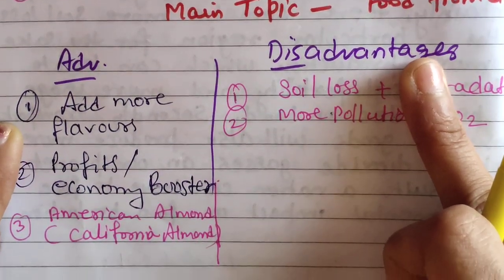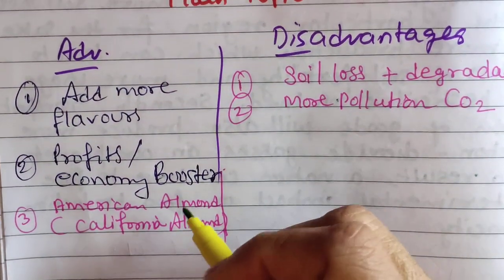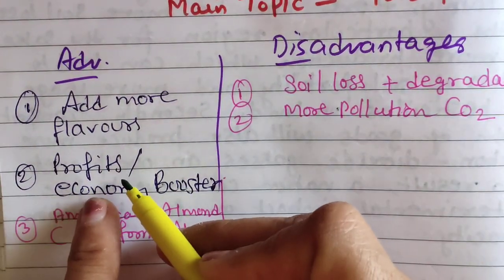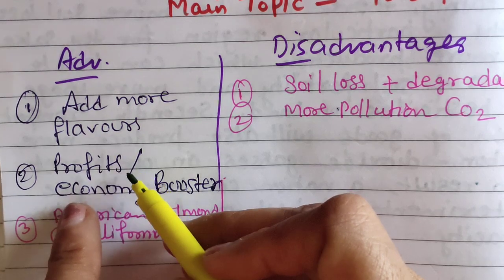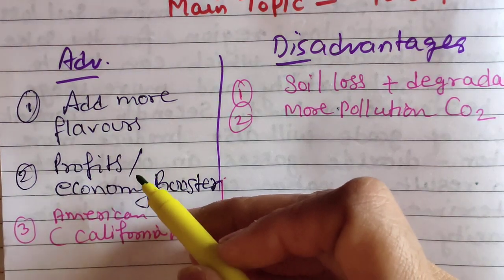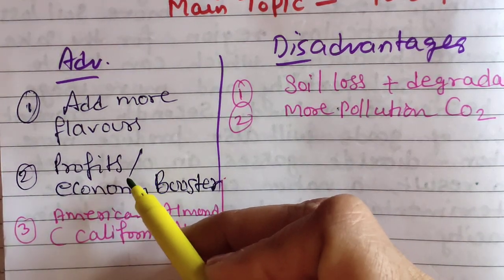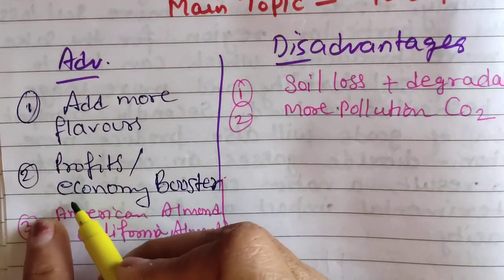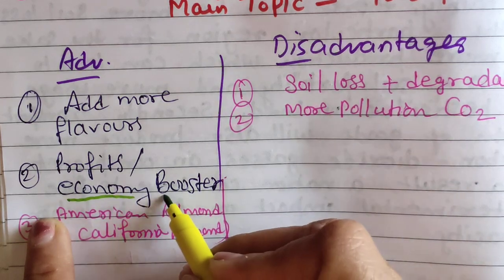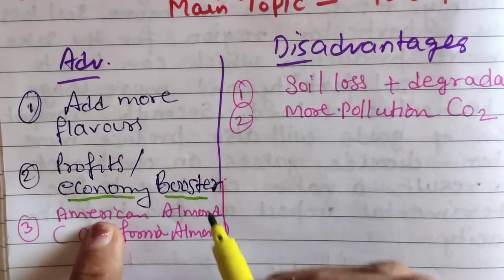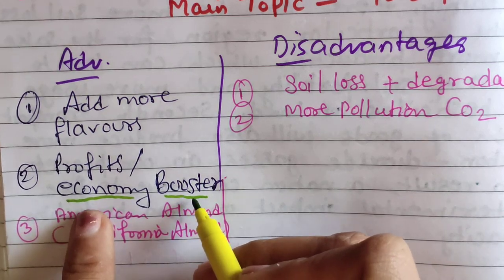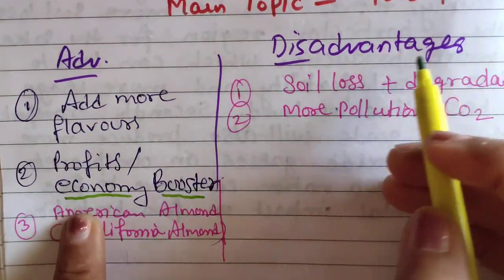Another advantage of this concept is profits. Those countries that are importing and those that are exporting things from different regions will have profit. It means this is an economy booster kind of trend. We can say it boosts the economy with the help of food from different regions.